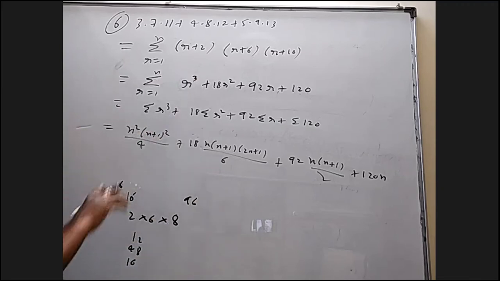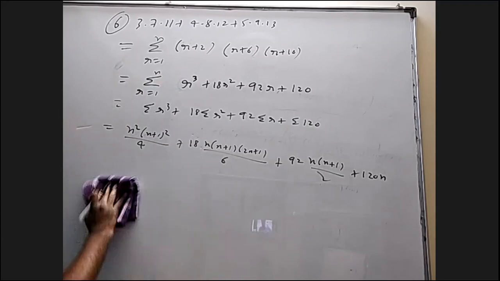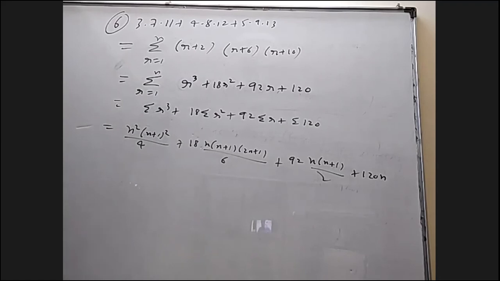Instead of r plus 10, it is r plus 8. Then I have to change the numbers accordingly. Okay, I better change the answer. This is 9 here and 2 here. Sorry, 3. This is 3. This is 92 by 2 is 46 and this is 120.